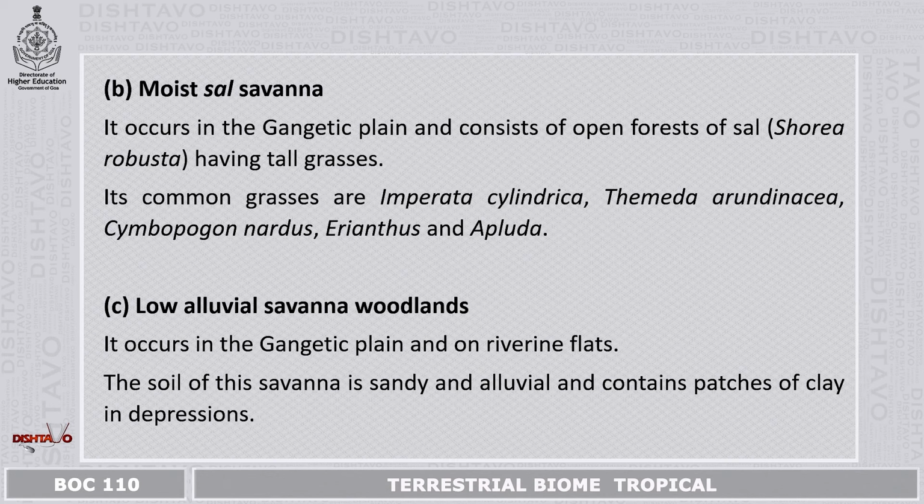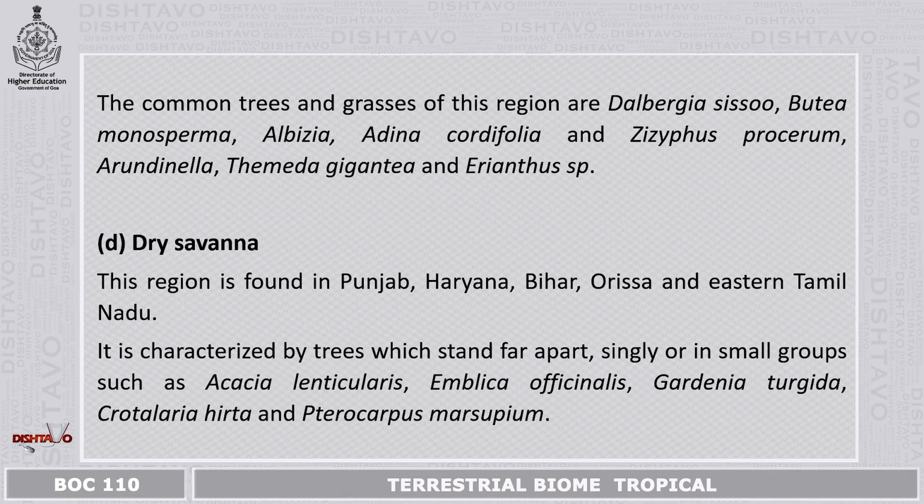Next is the low alluvial savanna woodlands. It occurs in the Gangetic Plains and on riverine flats. The soil of this savanna is sandy and alluvial and contains patches of clay in depressions. The common trees and grasses of this region are Dalbergia sissoo, Butea monosperma, Albizia, Ehretia cordifolia, and Zizyphus species. The grasses are Arundinella, Themeda gigantea, and Erianthus species.